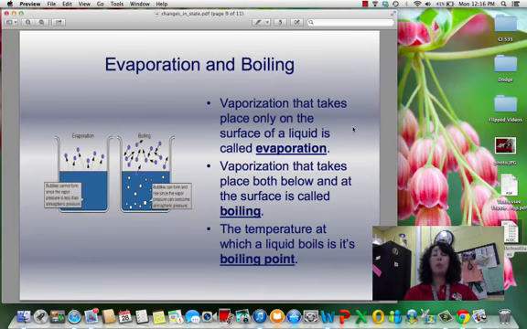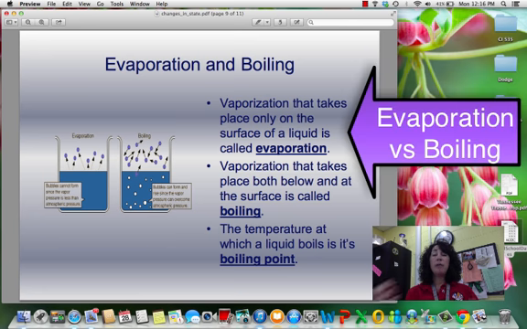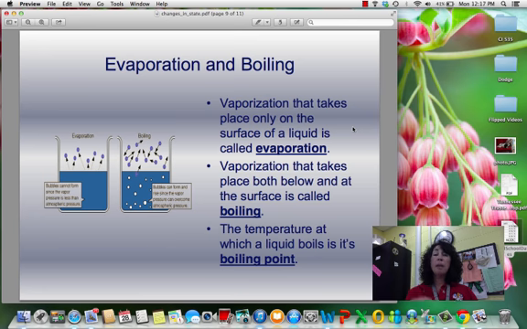Okay, now when we're talking about vaporization, there are two different things that can be happening. If vaporization is occurring on the surface of the liquid, it's called evaporation. If we just have a beaker of water sitting out, we notice over time that some of that water is gone. It has evaporated into the air.